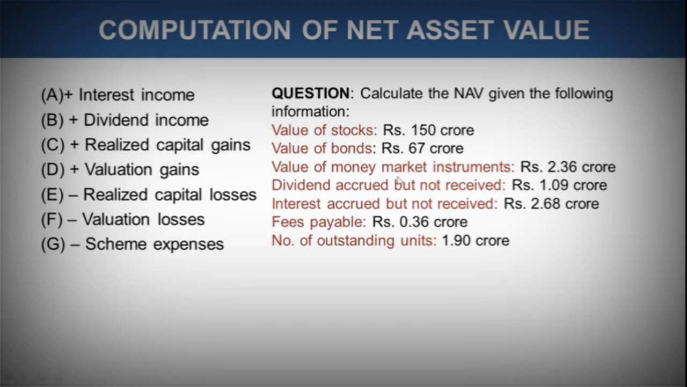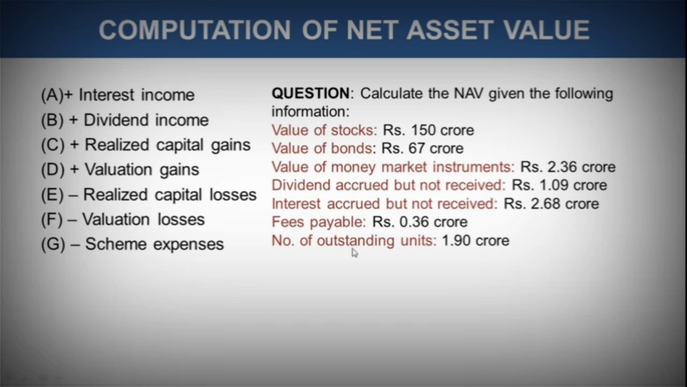It has already been earned. It would be received in a future period of time, but it has already been earned. The same applies with interest. It has already been earned, but it would be received in a future period of time. So these two would be added and the deduction would be in terms of fees payable, as it comes under scheme expenses. So it would be deducted.